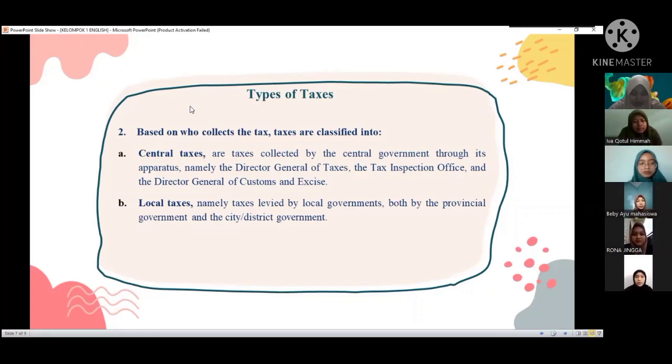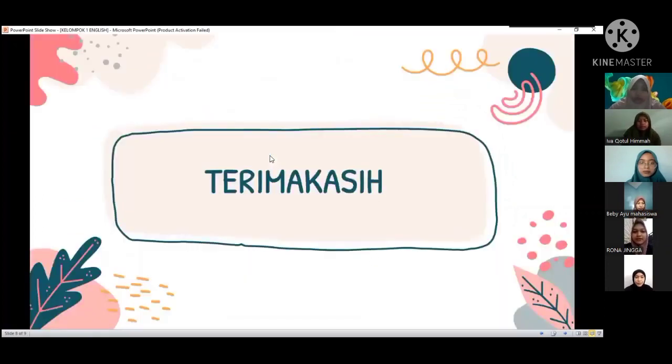The types of tax can be classified into three. Namely, based on their nature, there are direct tax and indirect tax. Based on the target, there are subjective tax and objective tax. And finally, there are types of tax based on how they are collected, namely central tax and local tax. Good, thank you. For the next meeting, there will be a test on today's material.